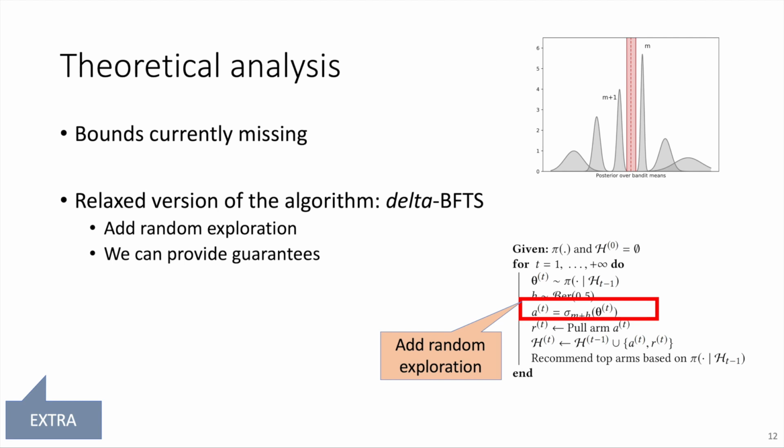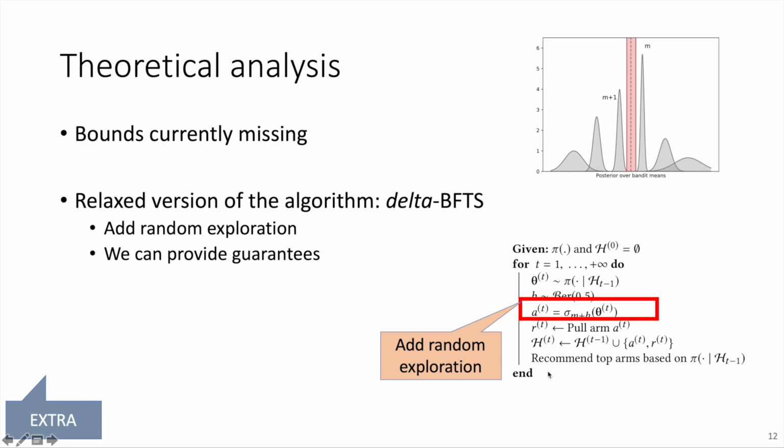But we were able to provide some guarantees, and this is not in the paper, but I really want to communicate this here now, that if we consider a relaxed version of the BFTS algorithm, which we dub delta BFTS, where we add an amount of random exploration, this can be very, very little. For example, delta spread over all the arms can be as small as 0.05. So just a very small amount of random exploration, we can provide some guarantees.